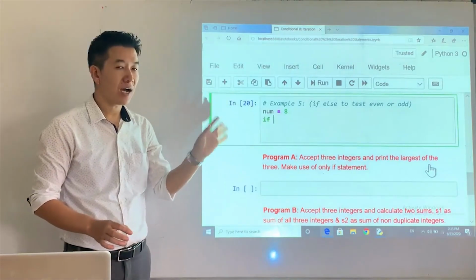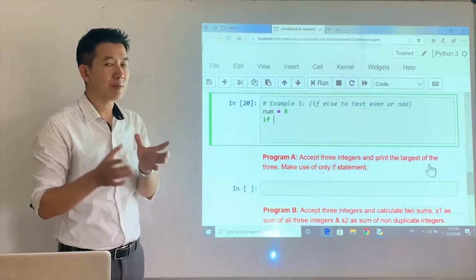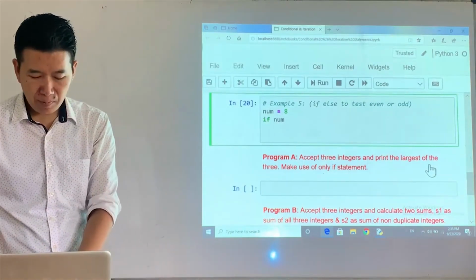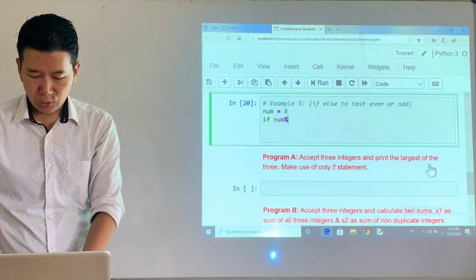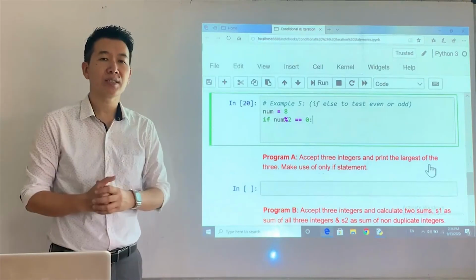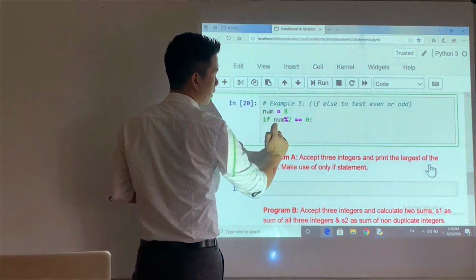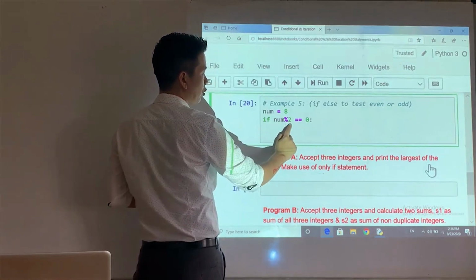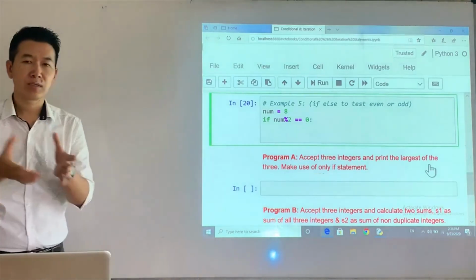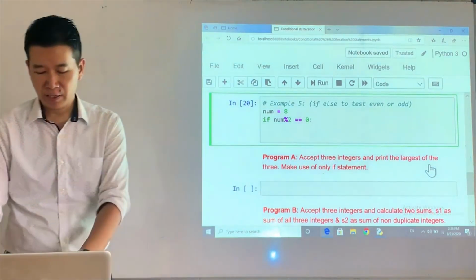The condition is I check the remainder. If the remainder is equal to 0, then that particular number is an even number, right? So how do you do this? Num modulus 2, if it's equal to 0. If the condition is true, 8 divided by 2, what is the remainder? The remainder is 0. 0 is equal to 0, then the statement that needs to be printed is that it is an even number.